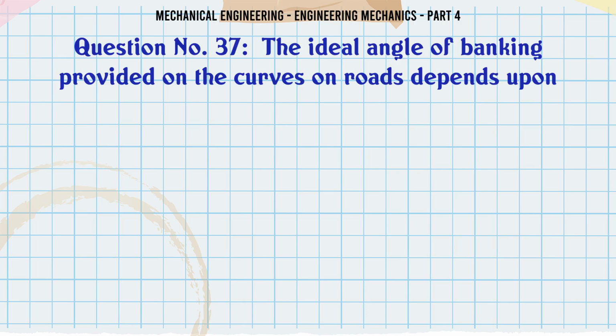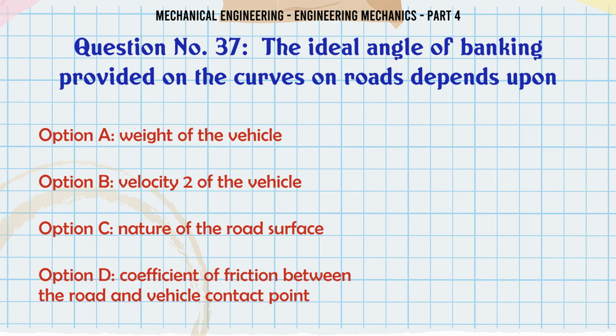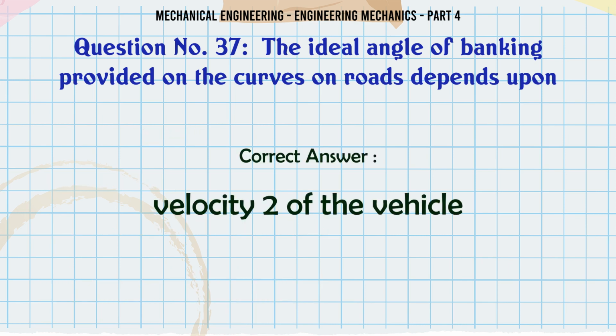The ideal angle of banking provided on the curves on roads depends upon A weight of the vehicle, B velocity² of the vehicle, C nature of the road surface, D coefficient of friction between the road and vehicle contact point. The correct answer is velocity² of the vehicle.